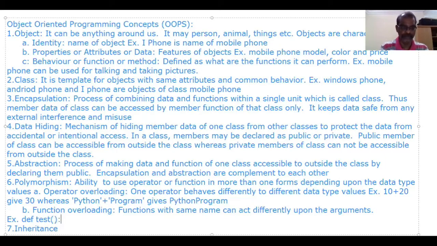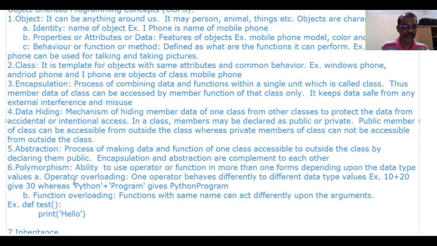def test. This is one function. It returns hello. Similarly, we have one more function, def test of 10, 20. It can return 10 plus 20.